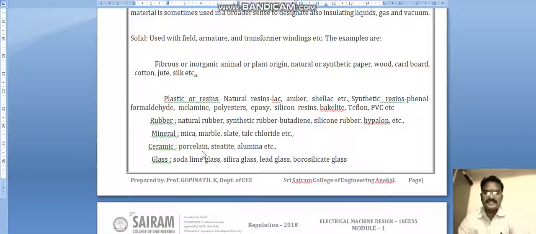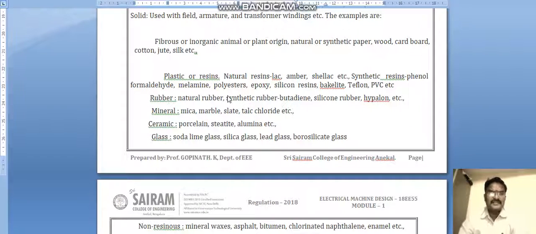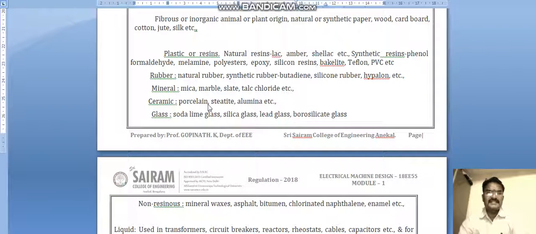Plastic or resins and minerals all come under solid dielectric materials. Plastic, resin, natural resins, shellacs, ambers, all come under that. Rubber: natural rubber, synthetic rubber, butyl, silicone rubbers, hypalon, etc. These also come under solid dielectric materials.